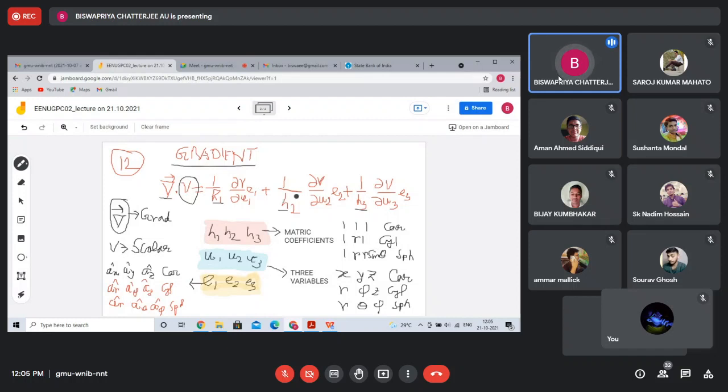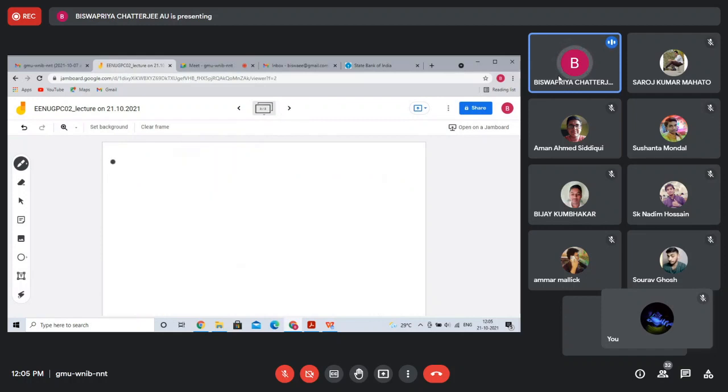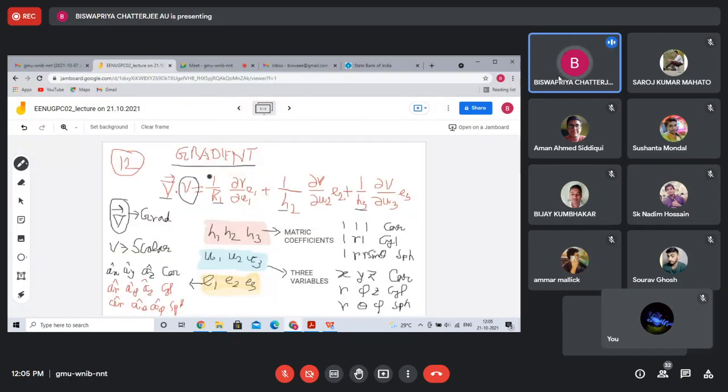So can you now formulate the gradient expression for Cartesian? You see, 1 by H1, 1 by H2, 1 by H3, all are 1.